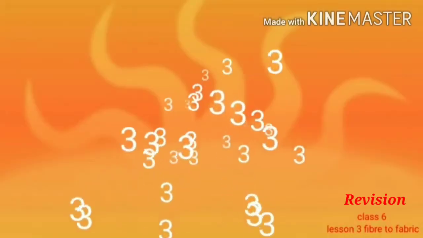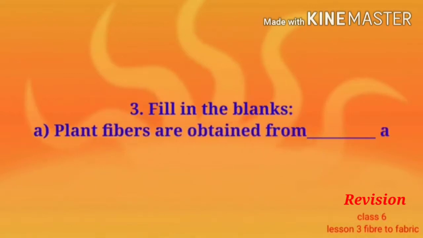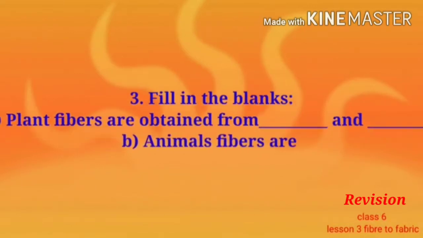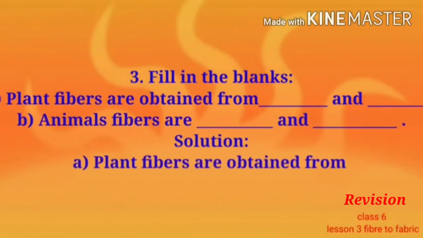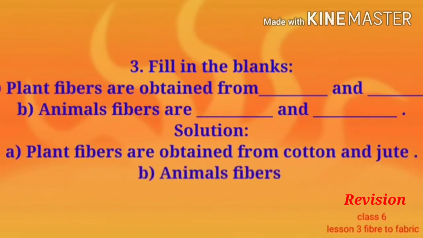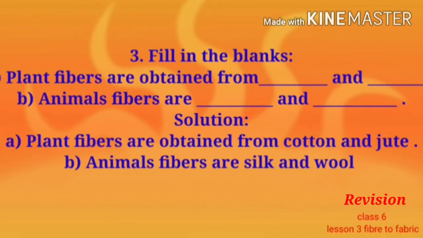The third question is, fill in the blank. The first fill in the blank is, plant fibers are obtained from blank and blank. So the answer is, plant fibers are obtained from cotton and jute. Second fill in the blank is, animal fibers are blank and blank. So the answer is, animal fibers are silk and wool.